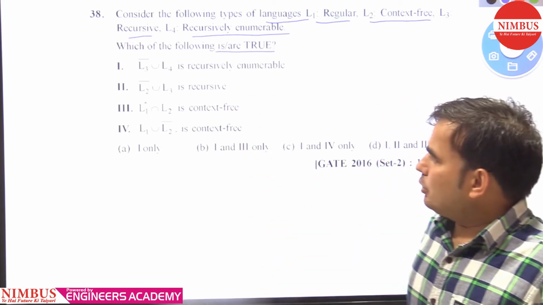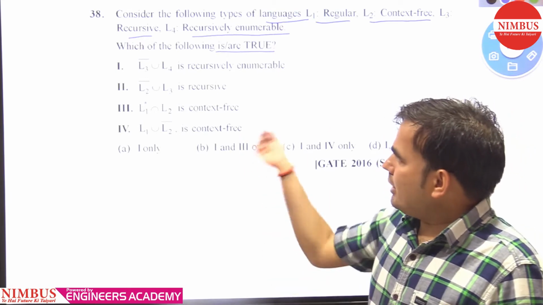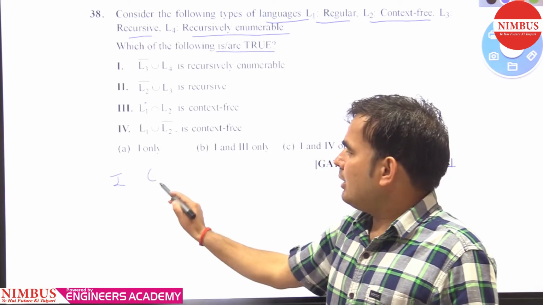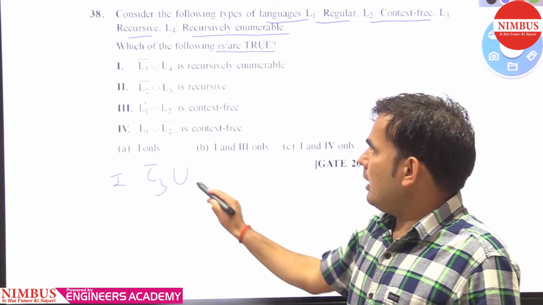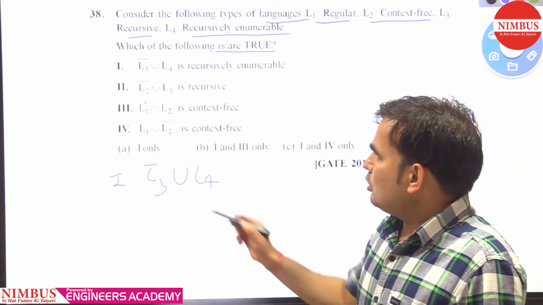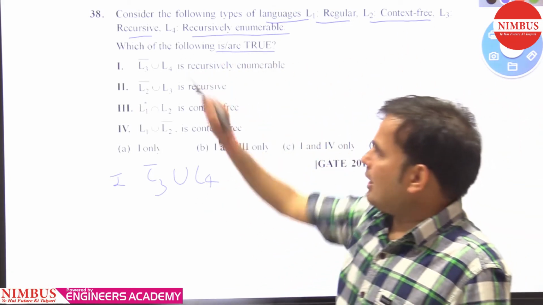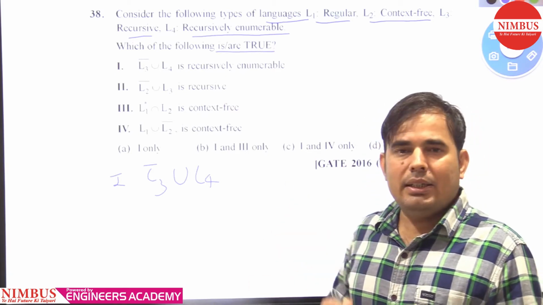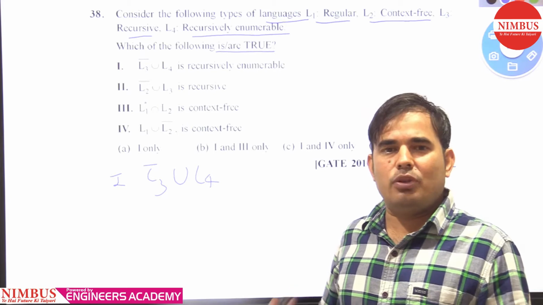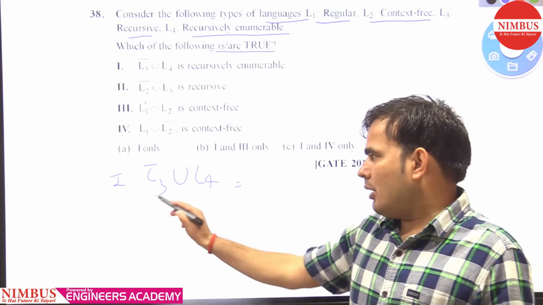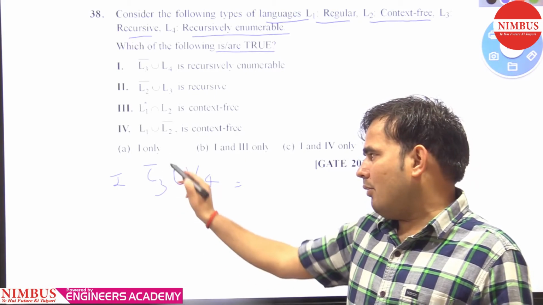Let's start to read the statements. The first is saying L3 complement union L4 is recursively enumerable. L3 is recursive, and we know that the complement of a recursive language is recursive.